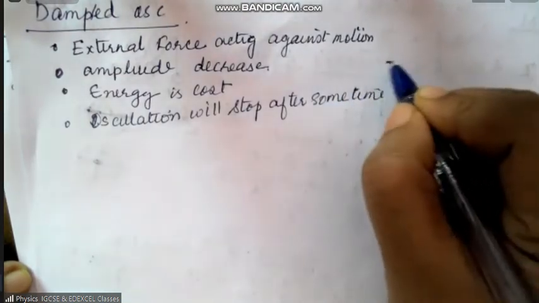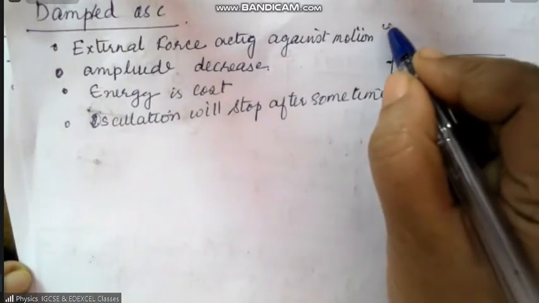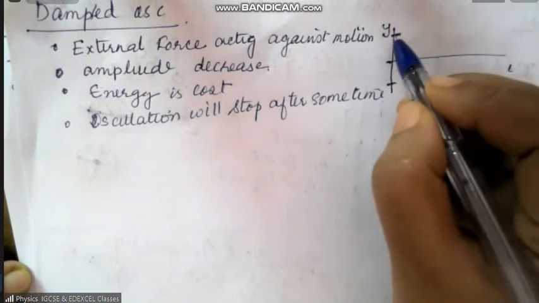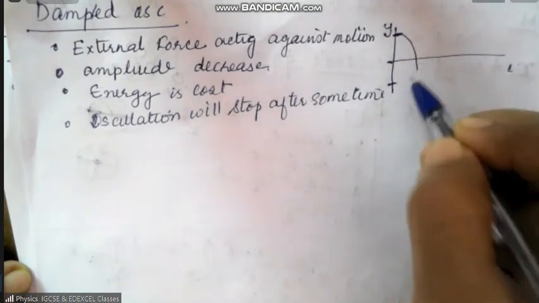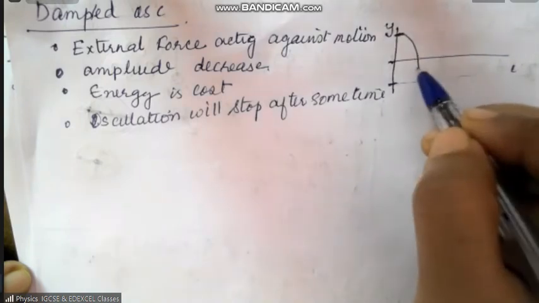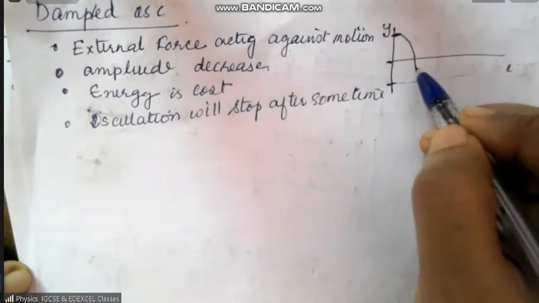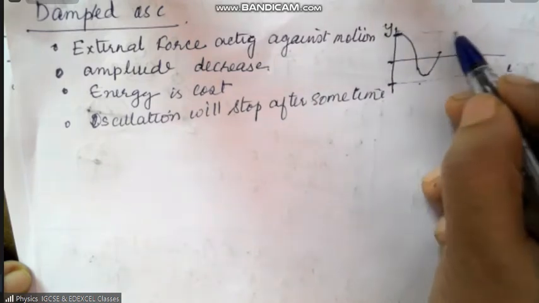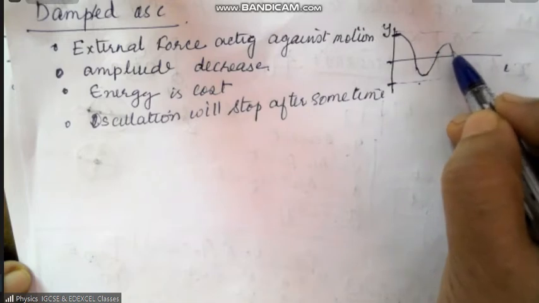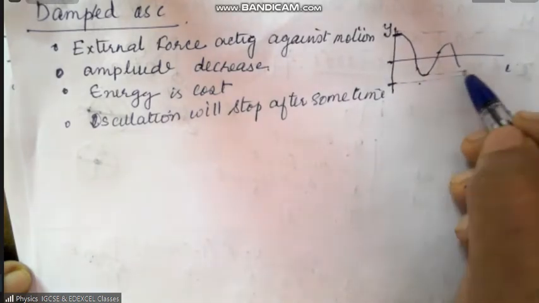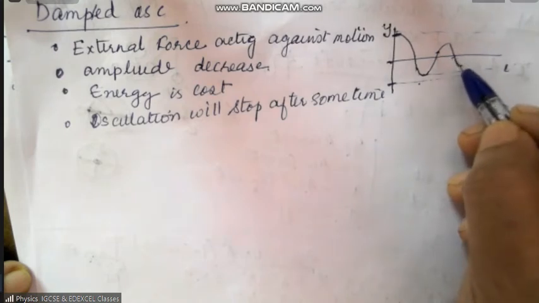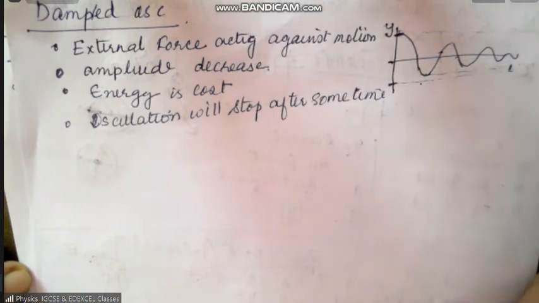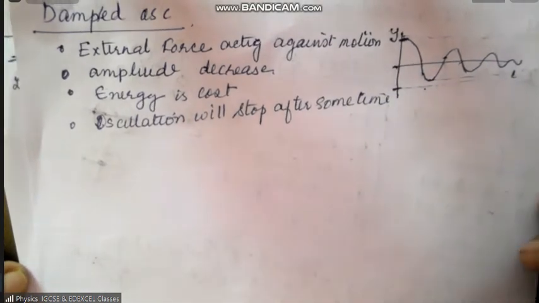Okay, so how will you draw the graph of that? The displacement against time graph will be, if you had this much amplitude in the beginning, then the amplitude decreases, and this one doesn't go up to this because some of the energy is lost, right? And then this one doesn't go up to that height, right? And then here again, this one doesn't go up to this. So like that, it undergoes a few more oscillations with continuously decreasing amplitude.